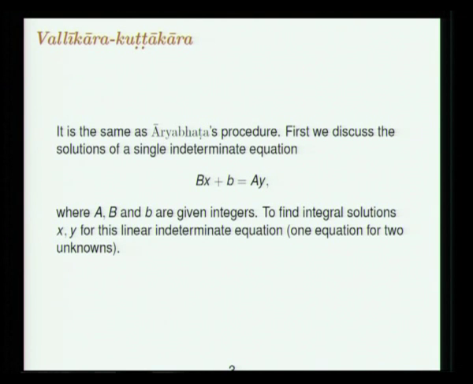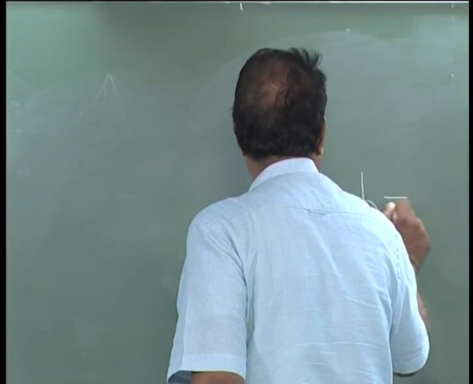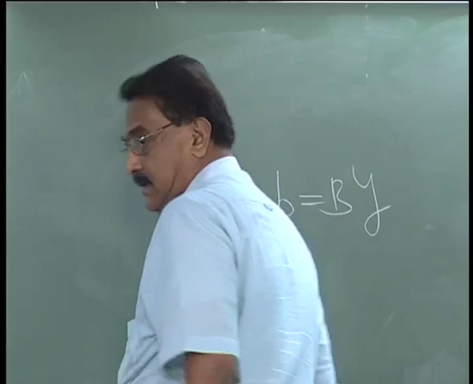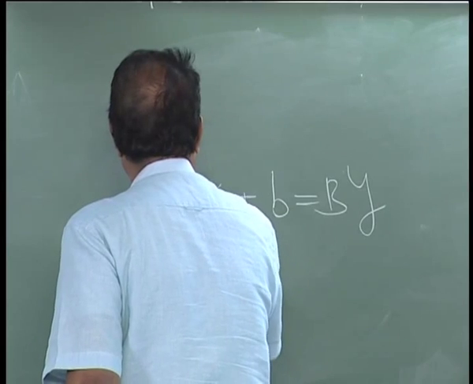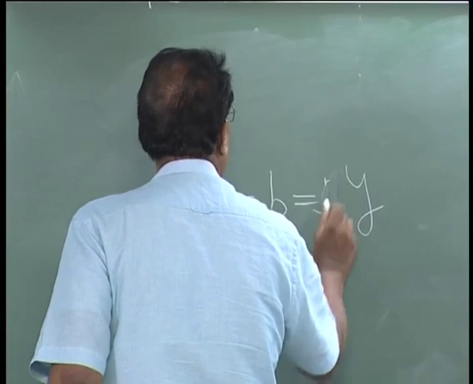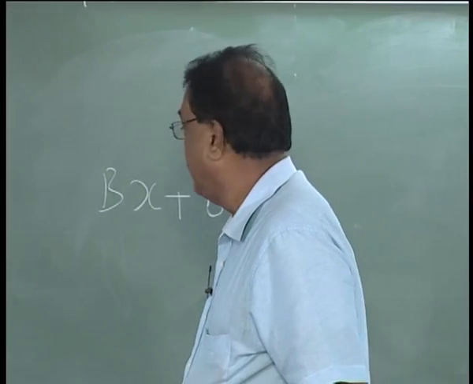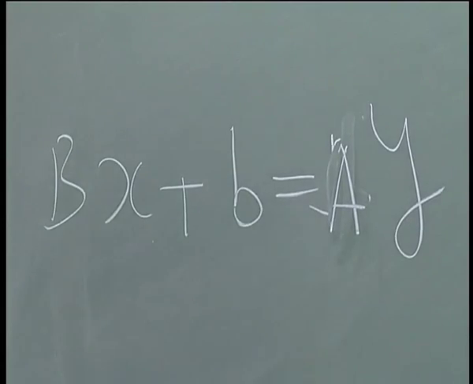Suppose you are given an equation, with y on one side. So, given this one equation in two unknowns x and y, a and b are integers and you have to find integral solutions for this.